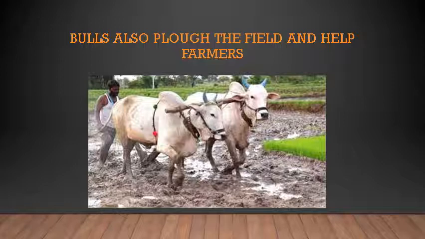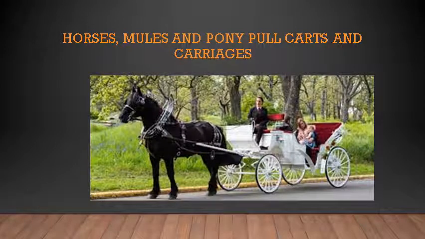These bulls always help the farmer and they love the farmers. The farmers also love these bulls. They have a very special kind of love between each other. Then horses, mules and ponies pull carts and carriages. Today we have different vehicles, cars or buses to move from one place to another, two-wheelers, motorcycles, bicycles. But in olden days, these animals were used to pull carriages.